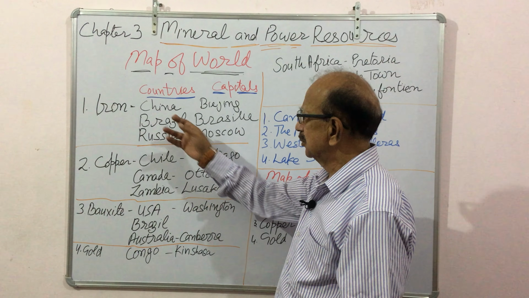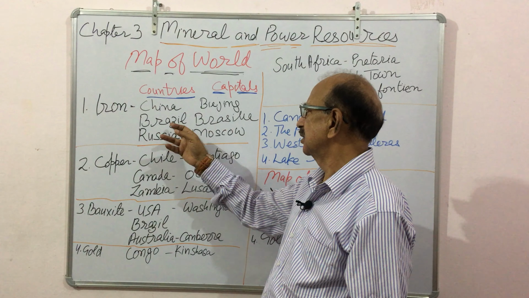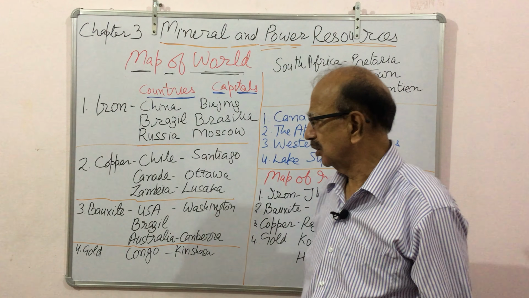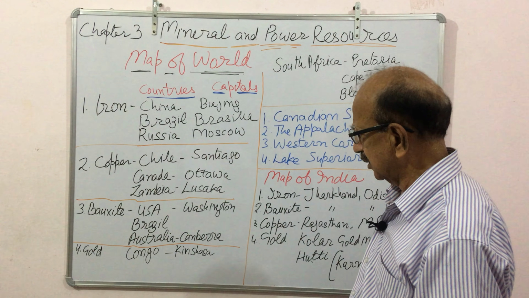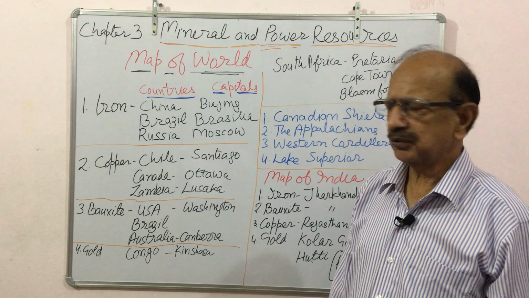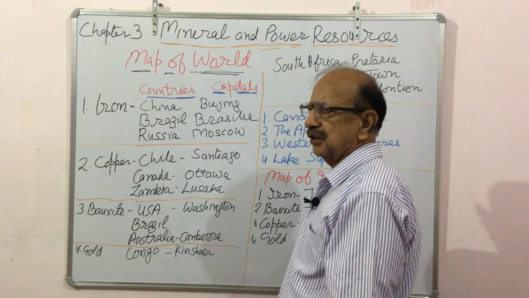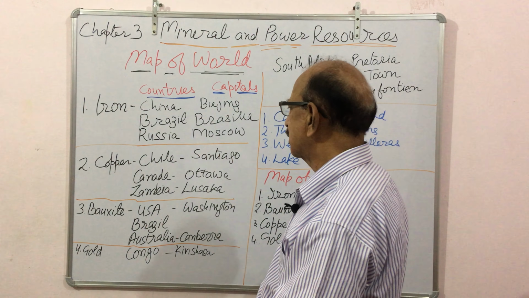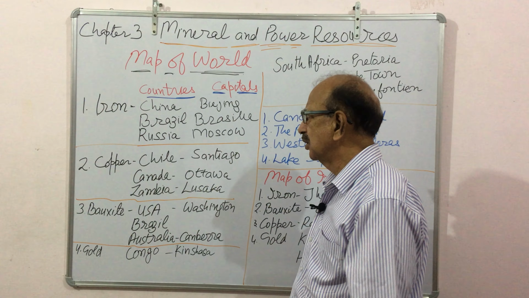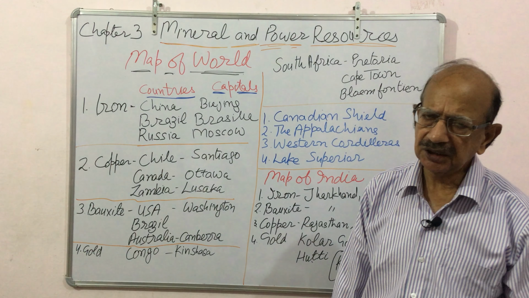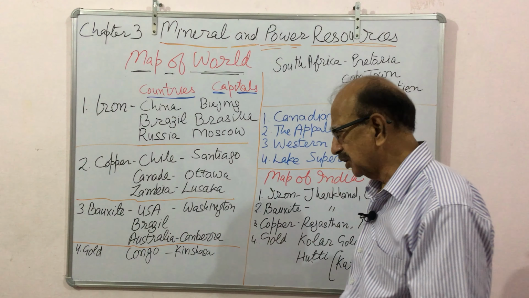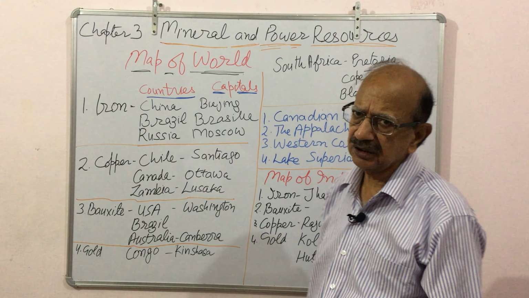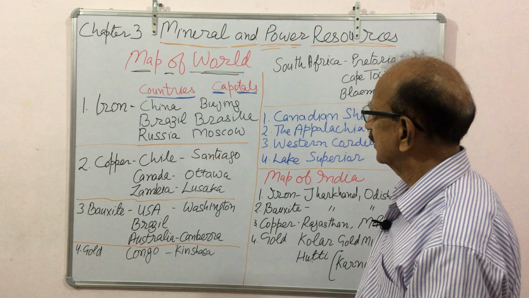And China's capital, Brazil's and Russia's, and everything is written. And USA we know by Washington, and Russia is the largest country in the world area wise. Number 2 is Canada, then USA, China, Brazil, Australia, and 7th is India.